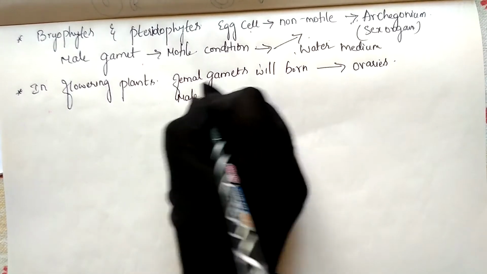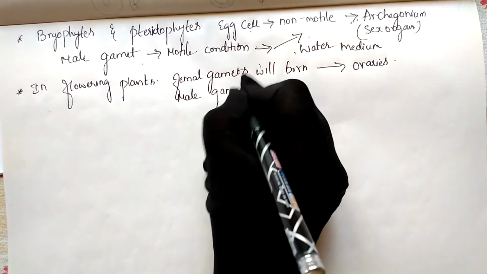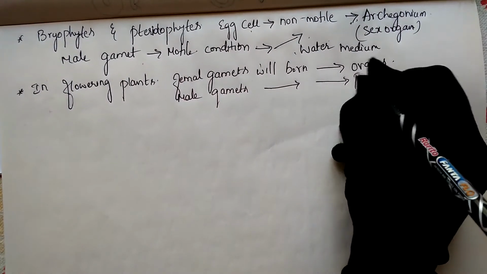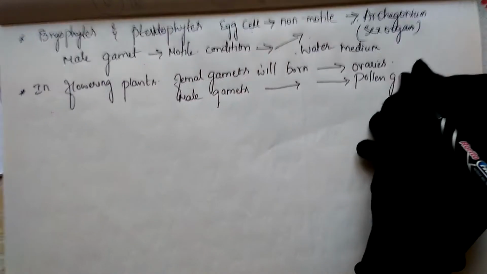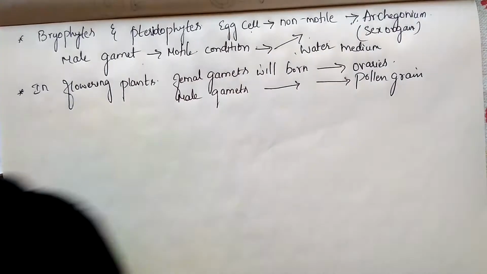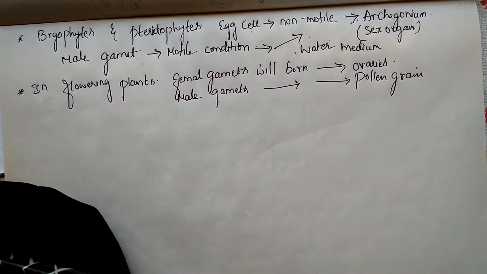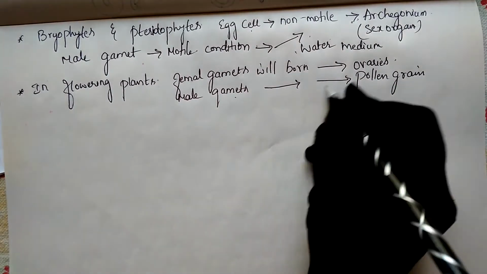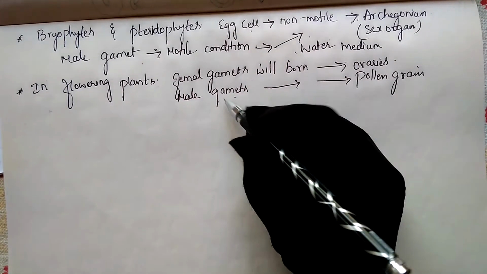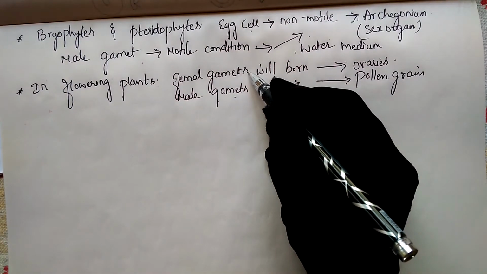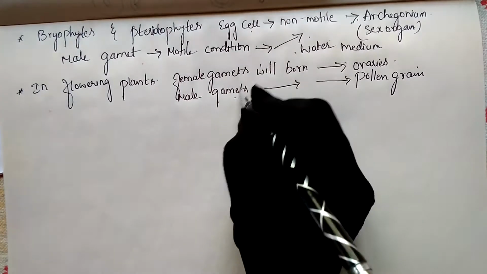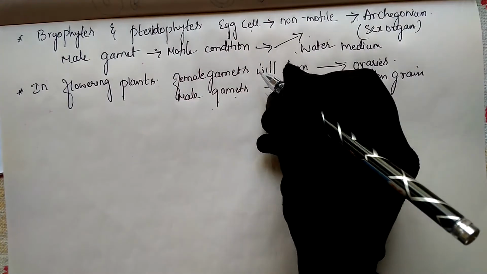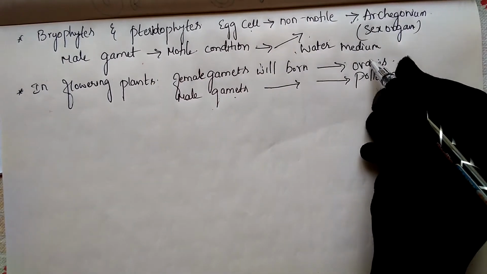Male gametes, where will they be produced? Male gametes will be born inside the pollen grains, and these pollen grains will get transferred. Here also, who will be transferred? Male gametes will be transferred towards the female. In this case also, the male shows the movement and reaches the female gamete.